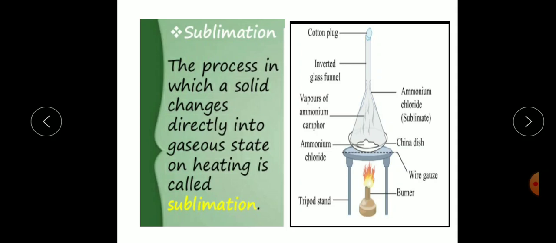Some solids, for example camphor, iodine and ammonium chloride, when heated, pass directly to vapor state without becoming liquid. Means they change from vapor to solid and solid to vapor state. All these substances are called sublimates. The process in which a solid changes directly into gaseous state on heating is called sublimation.